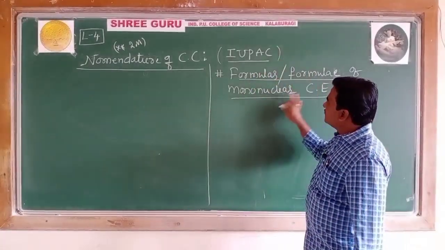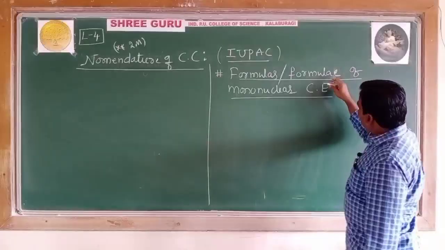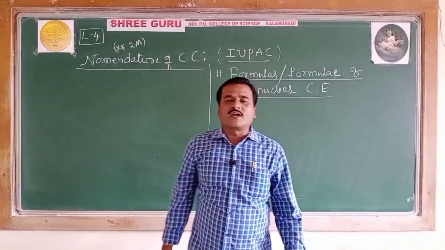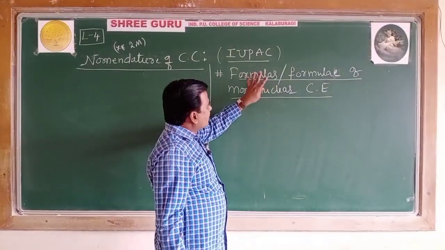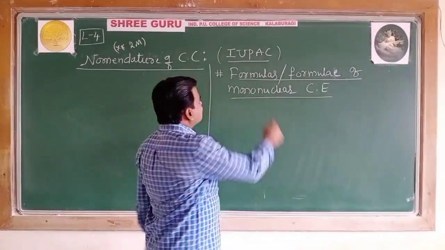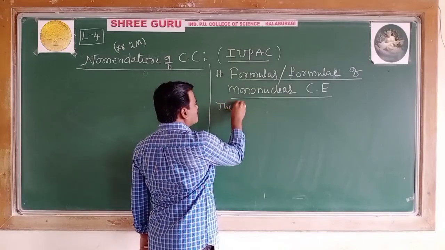So we will collect the first heading: formulas of mononuclear coordination entity. In writing the formulas of mononuclear coordination entity, the IUPAC system has given some rules.